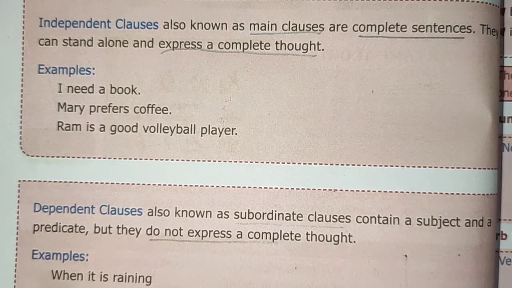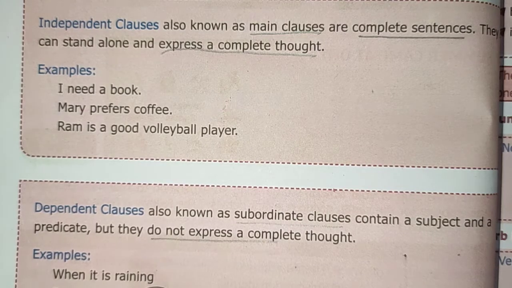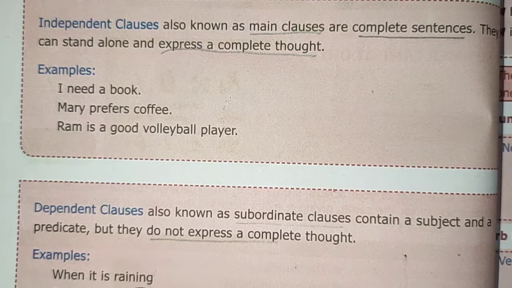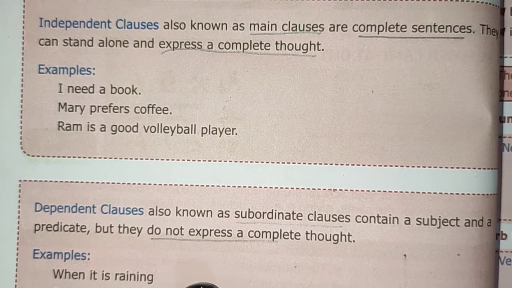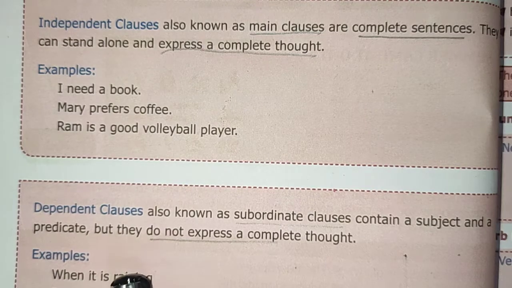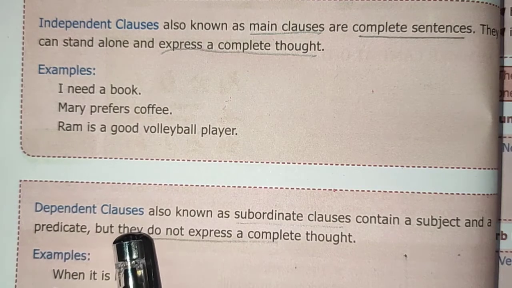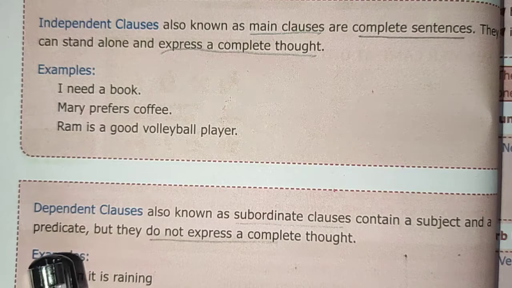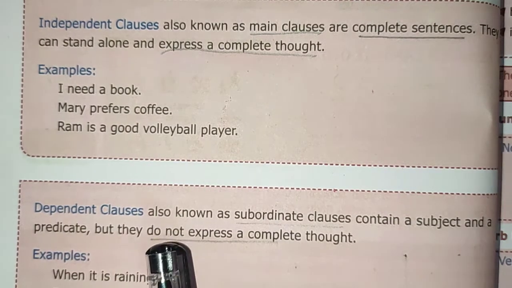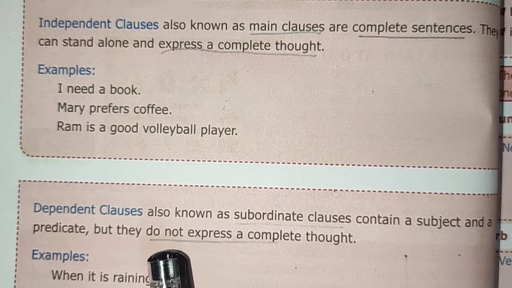For example, when it is raining. When it is raining, what happens? The sentence is not fulfilled. There is no meaning at all. So this is known as dependent clause. It depends on the other half of the sentence.